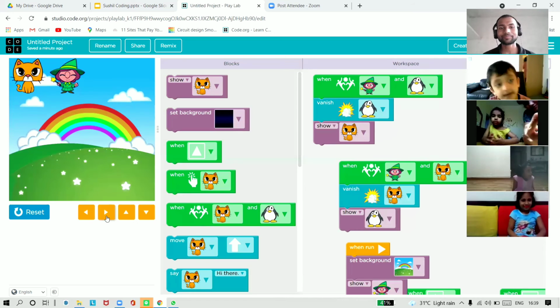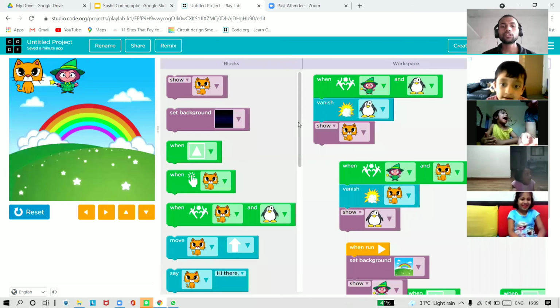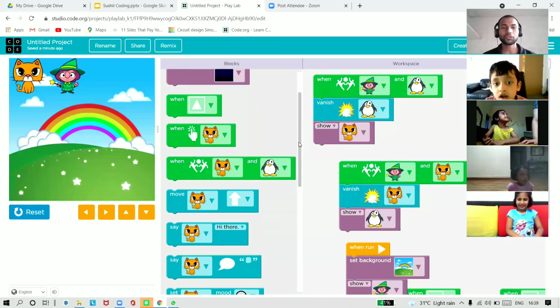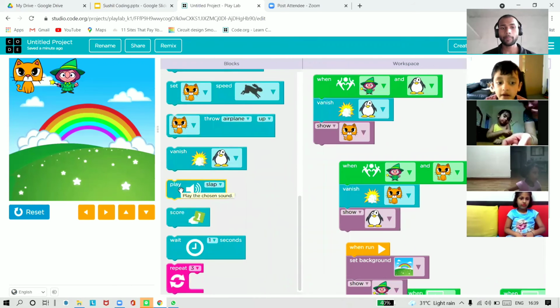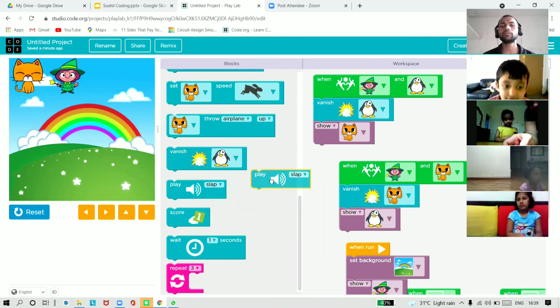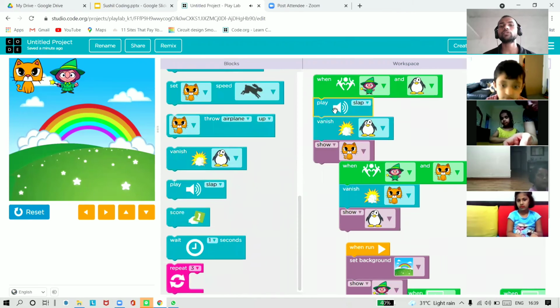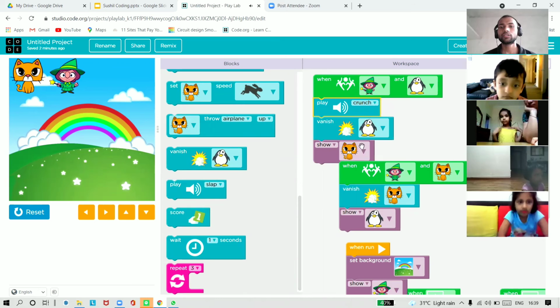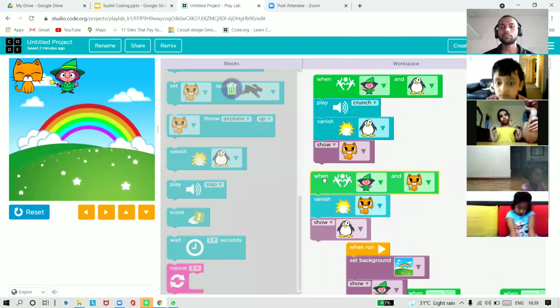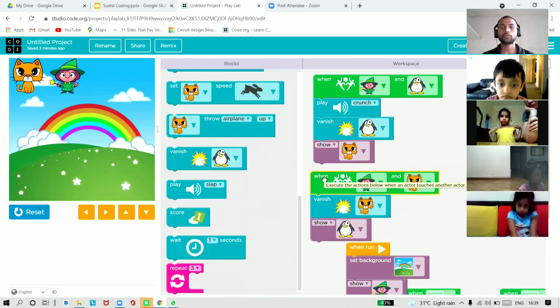You can add some sounds also, where we have a block of sound. We can add this also. But when you do your homework, just try that. We just stick and place it here. Any sound, whatever you want, like a rubber or crunch. I think you are not able to hear. Let me fix it here for you. Just a minute.